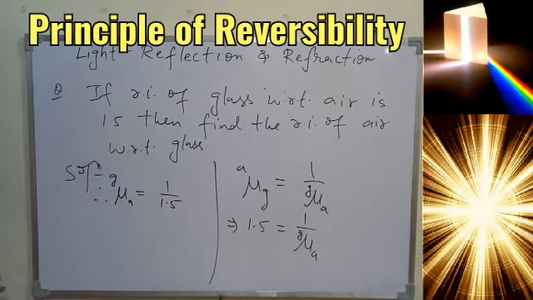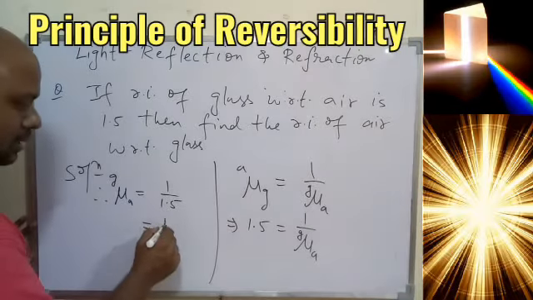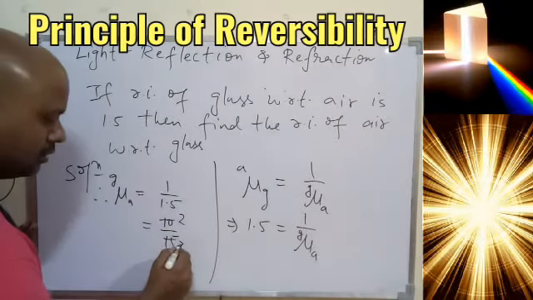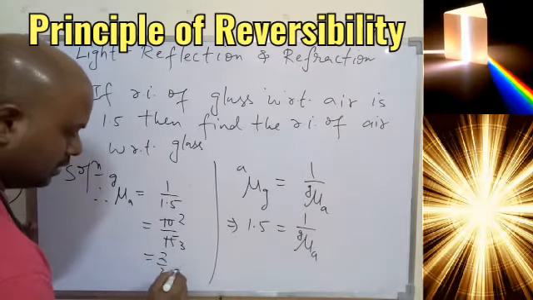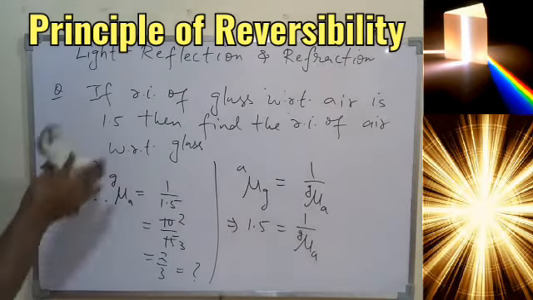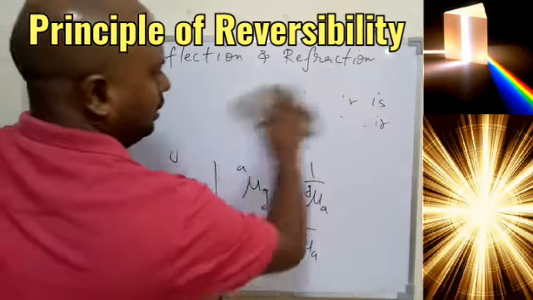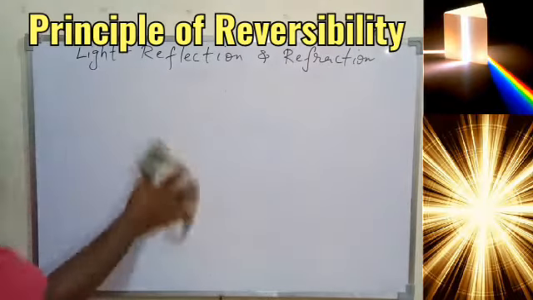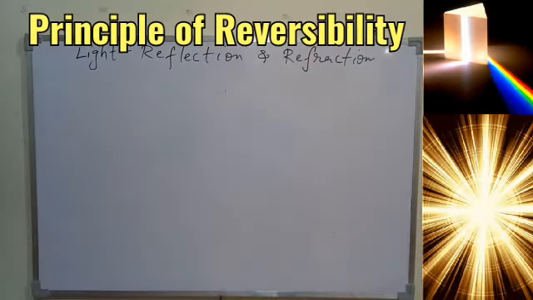Now you can solve it: that is 10 upon 15, that will be 2 upon 3. Solve it, whatever answer comes. That is how this formula can help us find the refractive index of one medium with respect to the other. If the refractive index of one medium is given, we just need to find the reciprocal.